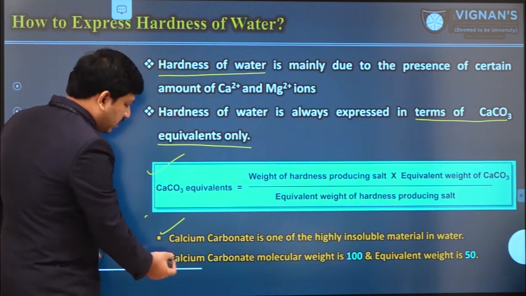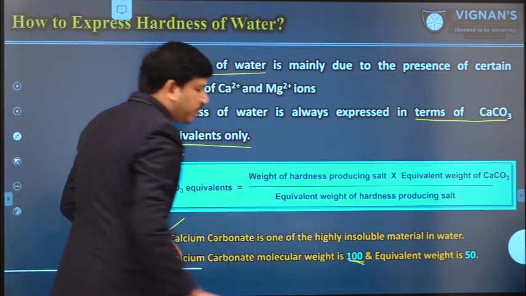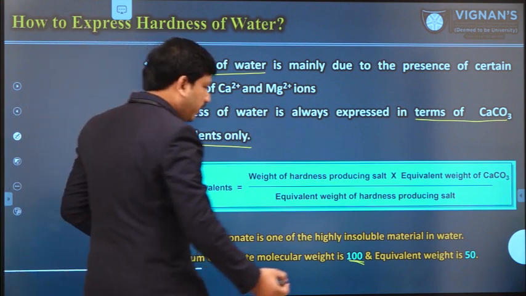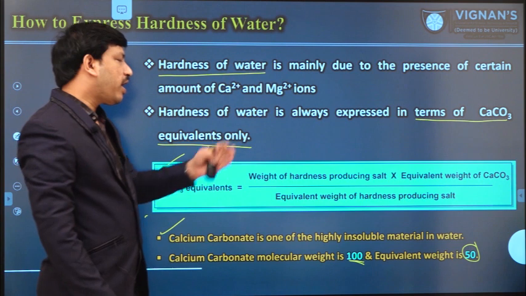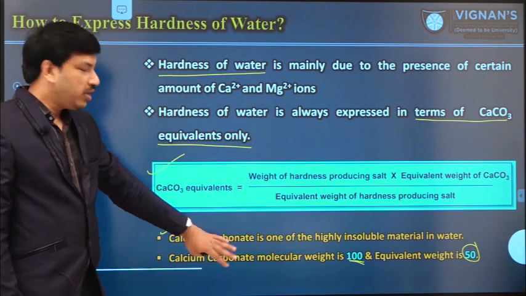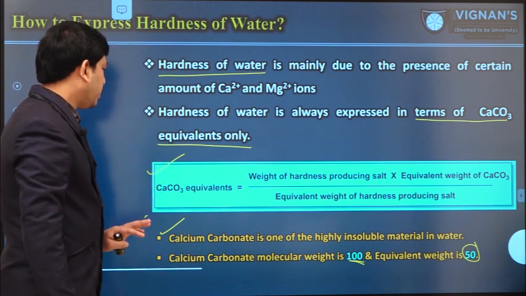And the second reason is that the calcium carbonate molecular weight is exactly 100 and the equivalent weight is exactly 50. So we can do calculations easily in terms of calcium carbonate equivalence. This is one of the reasons.